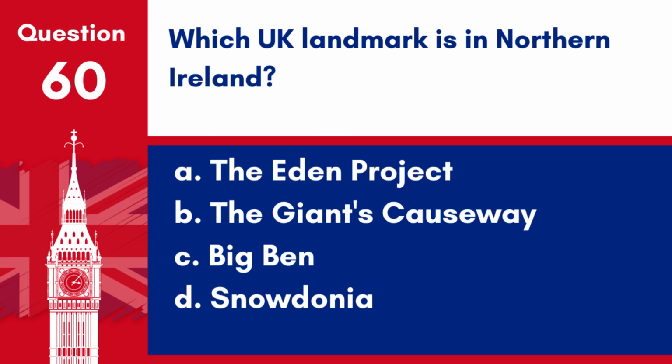Question 60. Which UK landmark is in Northern Ireland? A. The Eden Project. B. The Giant's Causeway. C. Big Ben. D. Snowdonia. Answer. B. The Giant's Causeway. The Giant's Causeway, known for its unique basalt column formations, is a UNESCO World Heritage Site located in Northern Ireland.